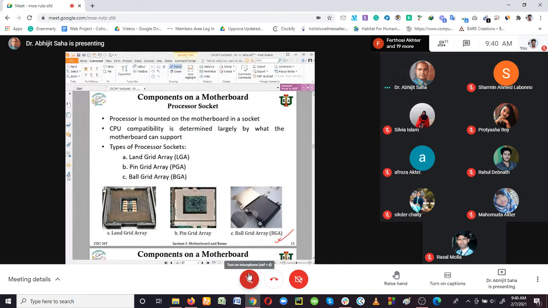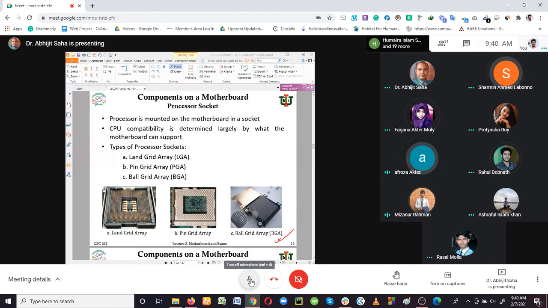Okay, can all of you please unmute your microphones? I want to see how many students are here. Ferdowsi Akhtar, Sulti Akhtar, Mahmoud Akhtar, Meher Akhtar, Rahat, Sigda Chowdhury, Zahid Lal.